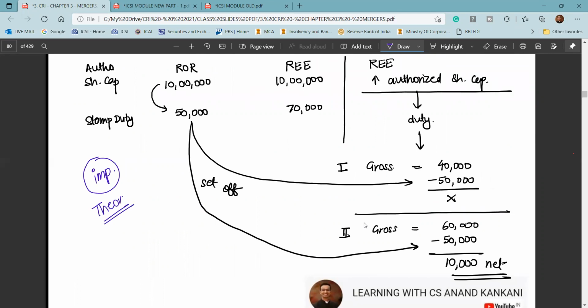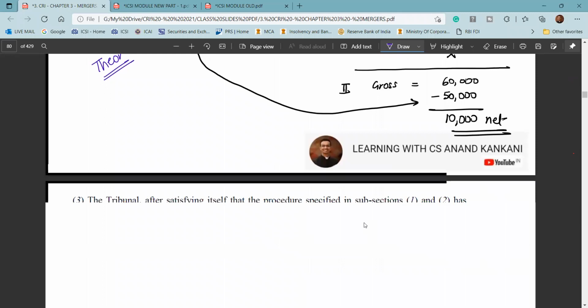In the old syllabus, it can be expected again in the old syllabus and also in the new syllabus, that the stamp duty which has been paid by the transferor company on its authorized share capital would be allowed to be set off against the capital of the transferee company, and no refund would be made. Okay, no refund would be made, but if there is any surplus stamp duty that needs to be paid by the transferee company on account of the mergers and amalgamation, where they have to increase the authorized share capital to pay the purchase consideration, there it can be set off.